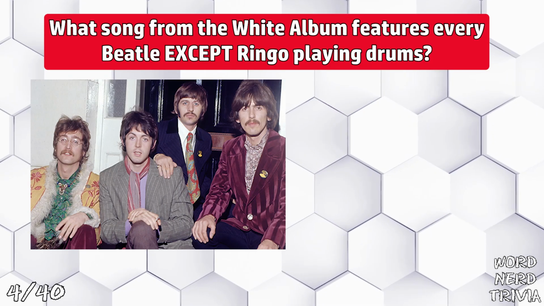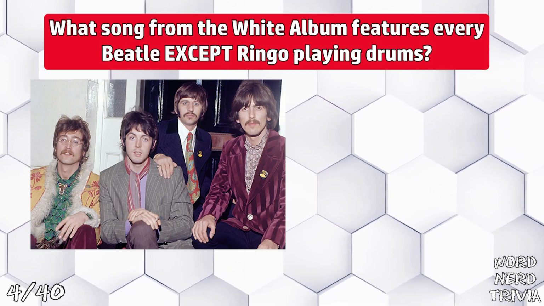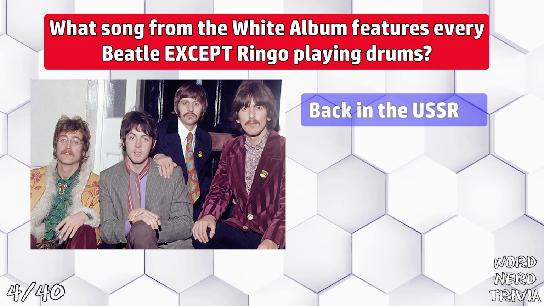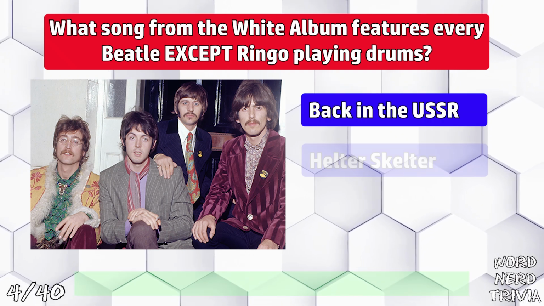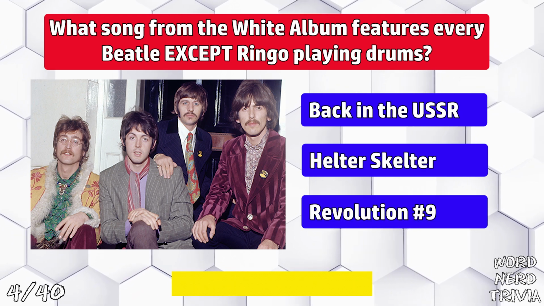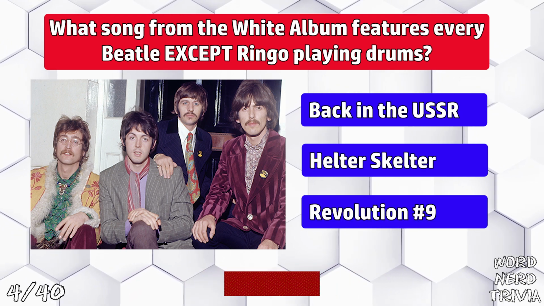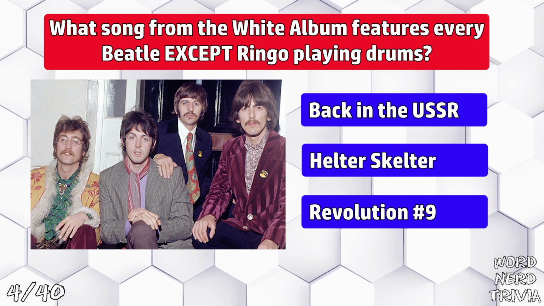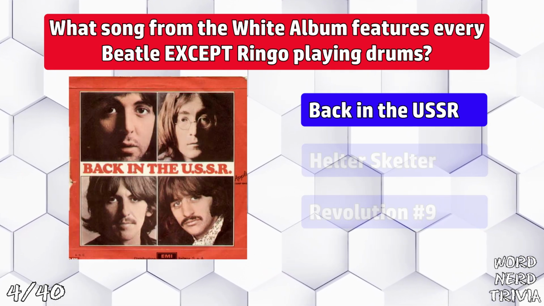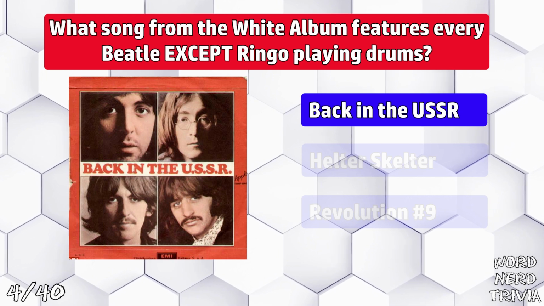What song from the White Album features every Beatle except Ringo playing drums? Back in the USSR, Helter Skelter, or Revolution Number 9? The answer is Back in the USSR, which was recorded during the 2-week period in 1968 when Ringo quit the band.